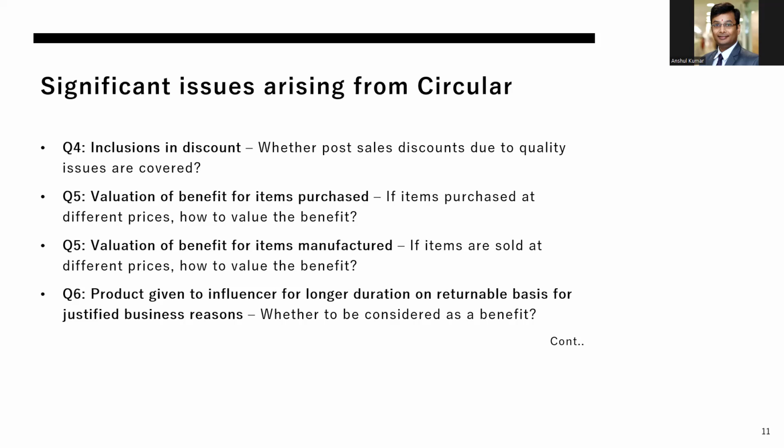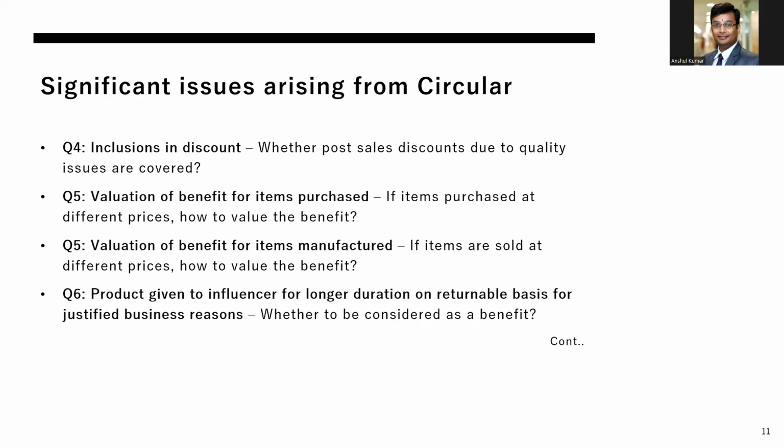So a few options which can be followed is FIFO. Say, for example, if the items were purchased by a company and then provided to somebody else, then you can maintain FIFO, or if you maintain a weighted average cost of inventory, then the cost of inventory needs to be maintained and documented so as to identify the value of the benefit provided. Similarly, items manufactured are also sold.